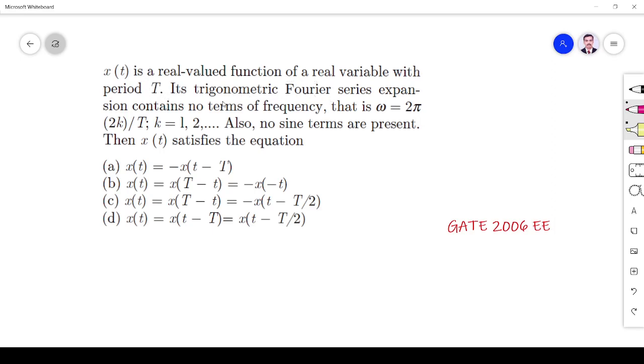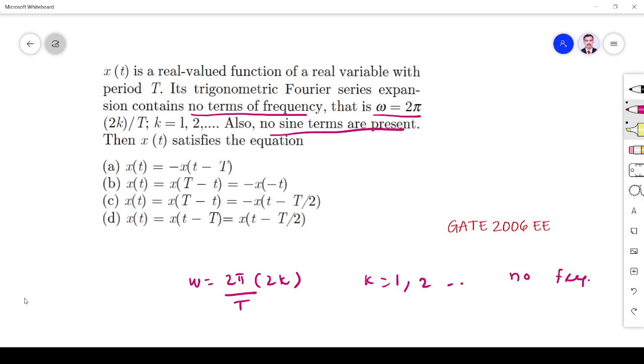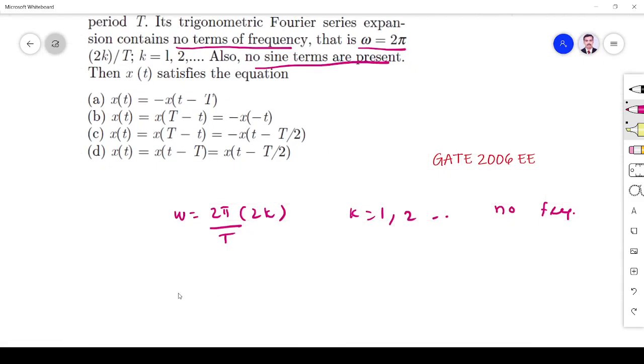Its trigonometric Fourier series expansion contains no terms of frequency omega equal to 2 pi by T into 2k, where k is equal to 1, 2, and it goes on like that. For that, no frequency. Also, no sine terms are present.